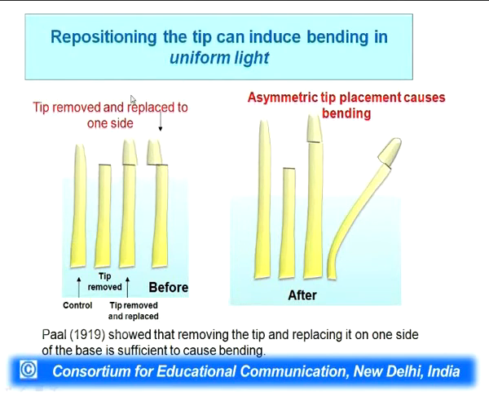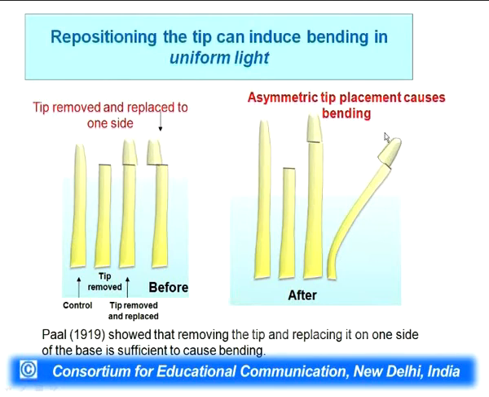So, when light was placed uniformly throughout, you do not anticipate bending of the coleoptile, and this is exactly what happened after a few days. What you can see here, this one does not bend because light is uniform. Similarly, this one where the tip is cut, and even this one where the tip is placed in the right place. But interestingly over here, what they have shown is that asymmetric tip placement causes bending.